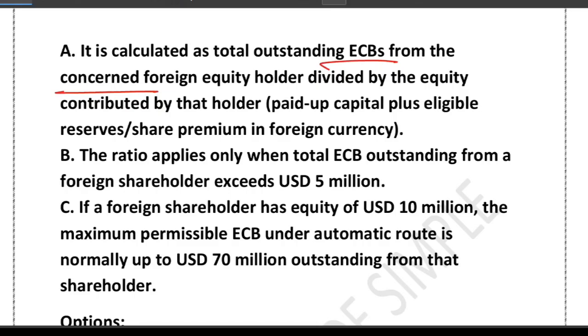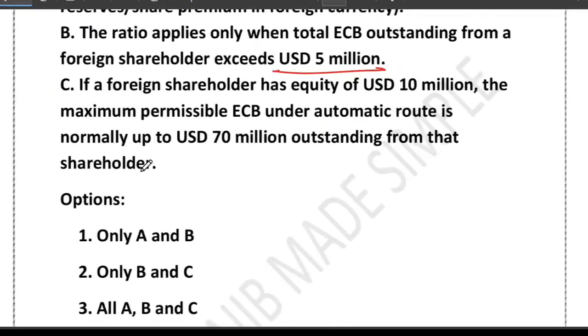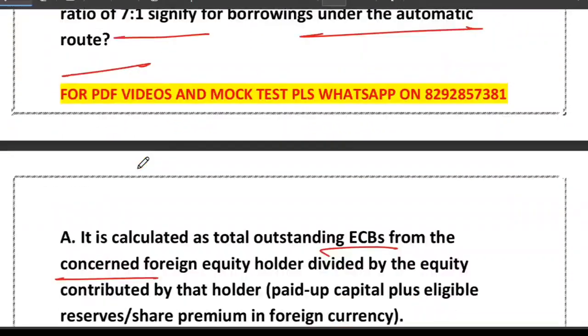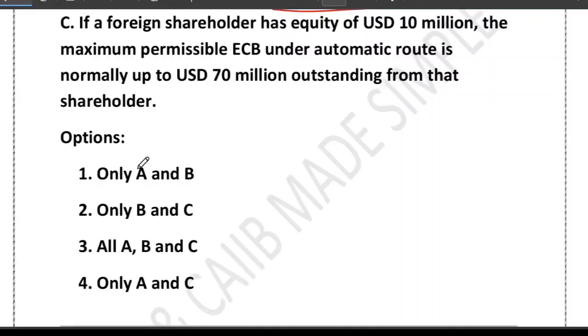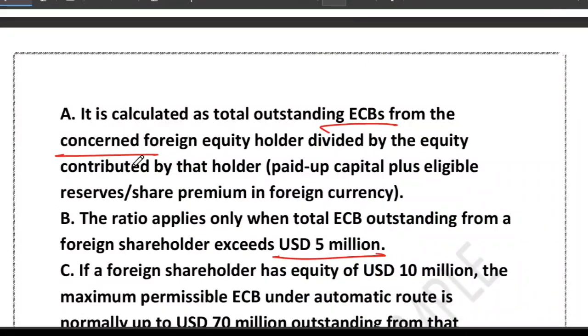Option B says the ratio applies only when. Option C says that if a foreign shareholder has an equity of $10 million, the maximum permissible ECB under the automatic route is normally up to $70 million outstanding from that shareholder. So you have to answer which option is correct. The options given are A and B, B and C, A, B and C, A and C. All kinds of permutations and combinations.